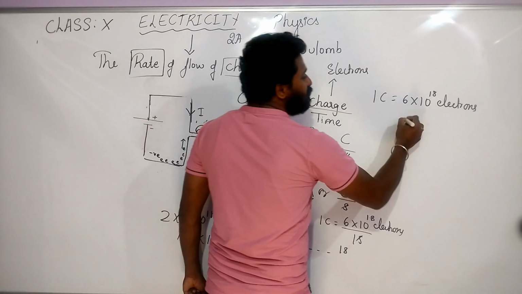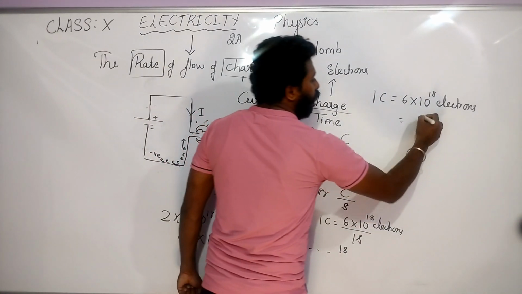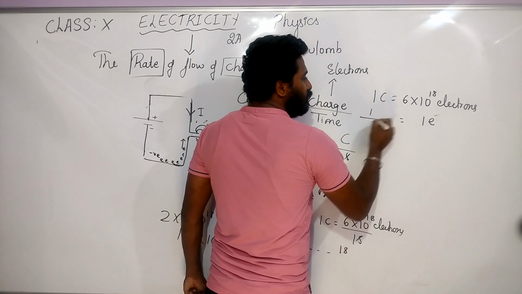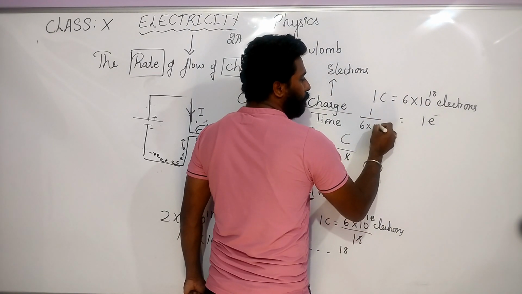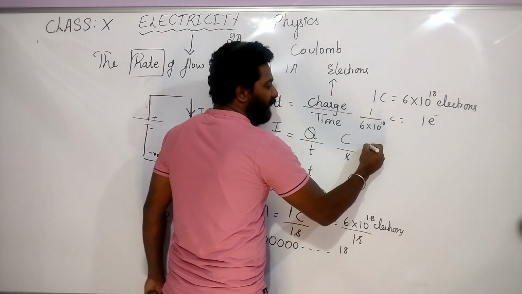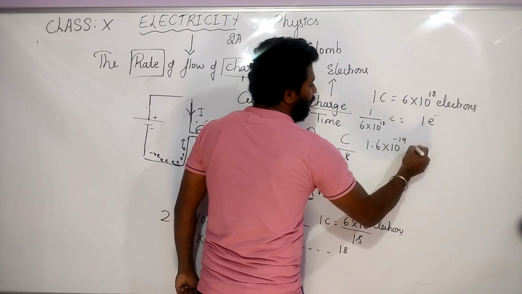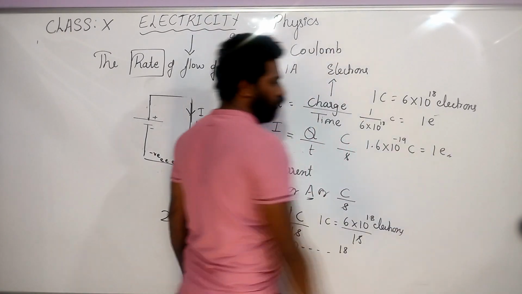Then what is the charge of 1 electron? To find the charge of 1 electron, you divide 1 by 6 into 10 power 18 coulomb. When you divide this, you will get 1.6 into 10 to the power of minus 19 coulomb for 1 electron.